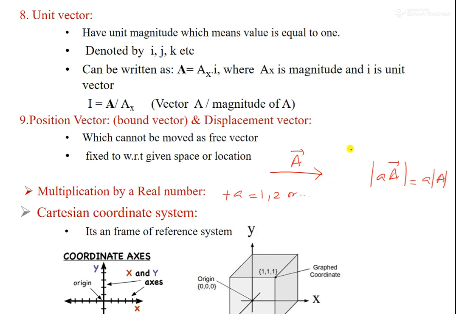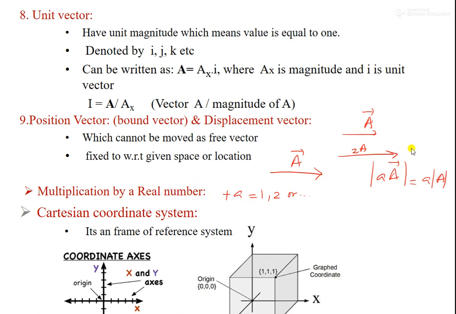Suppose a is equal to 2, then 2A will be bigger than this one. You can directly multiply a real number with a vector so that the magnitude changes, doubling, depending on the factor we are multiplying. That is called multiplication by a real number.